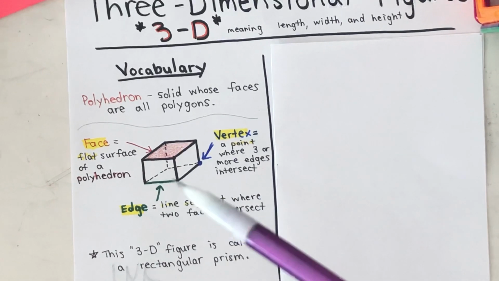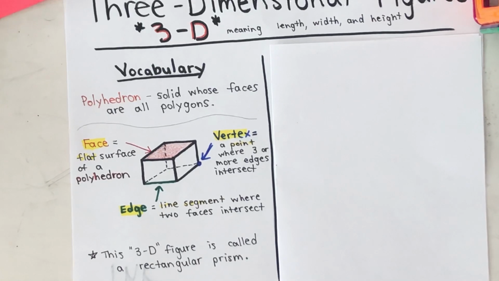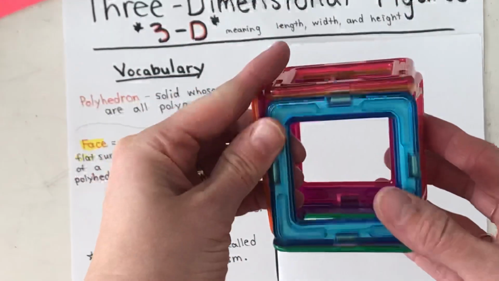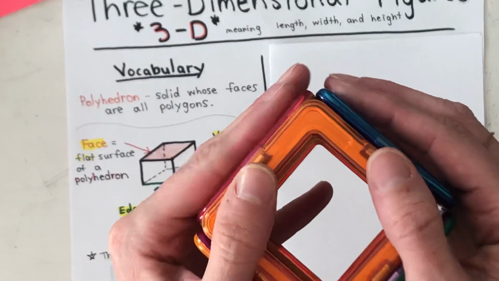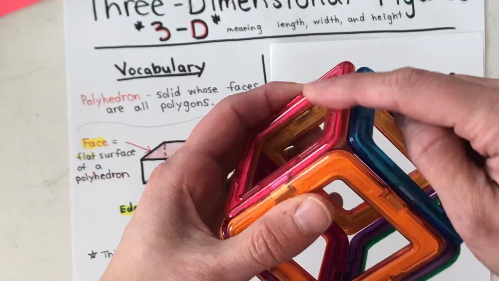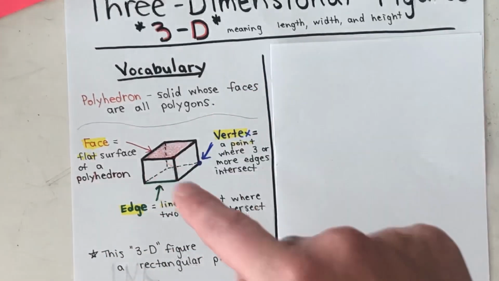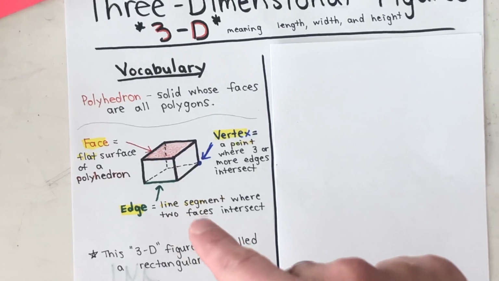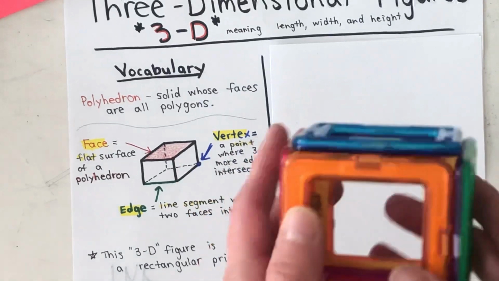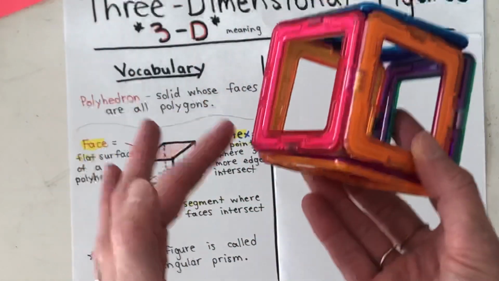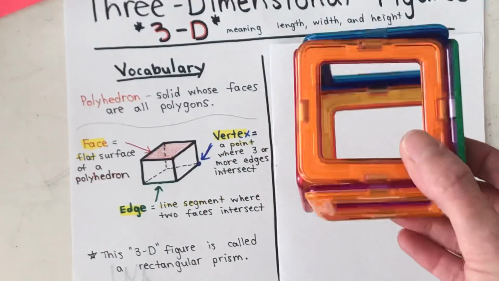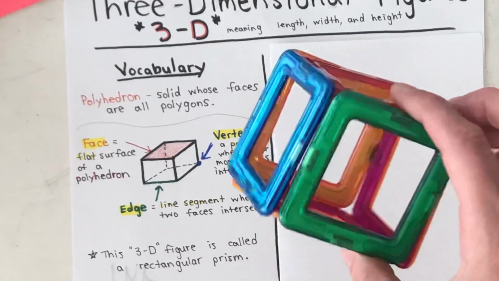Edges are the line segments where two faces intersect. So if I have my cube here, where two faces meet, here's a face and here's a face, that's called an edge. So an edge is a line segment where two faces intersect. A vertex is the point. So all the points on our figure here are called vertices. So we have faces, edges, and vertices.